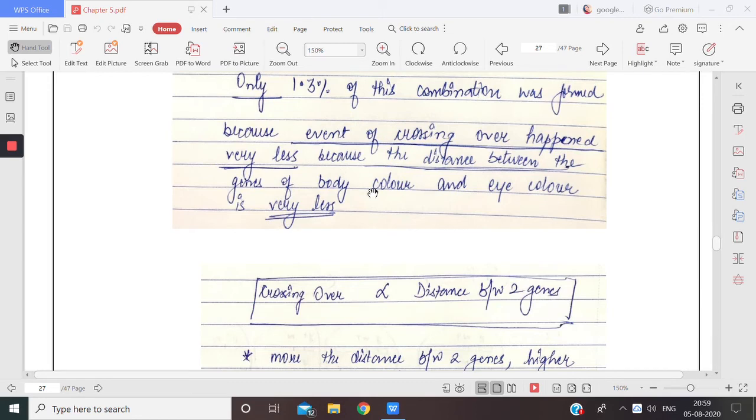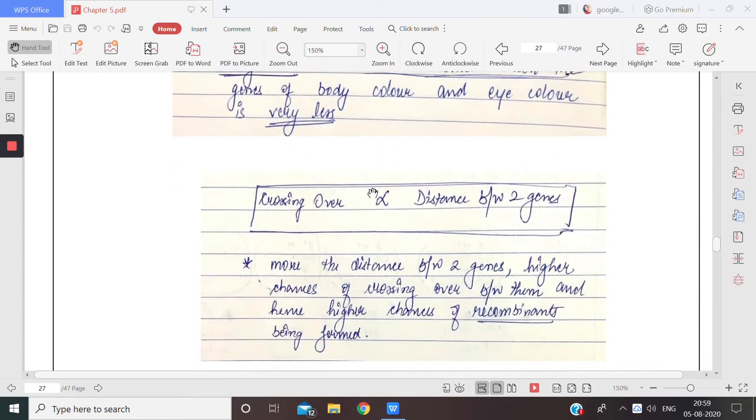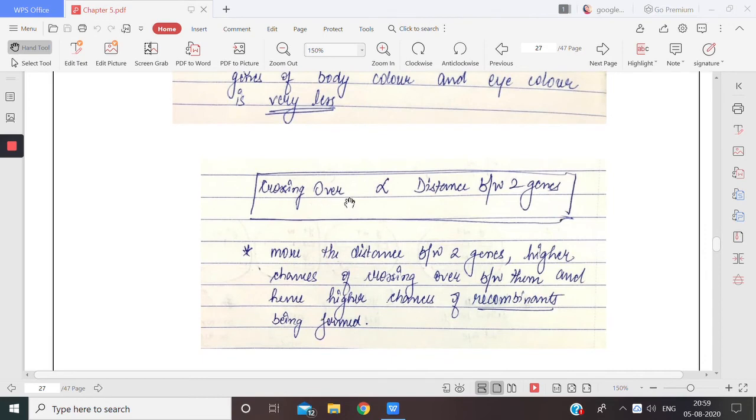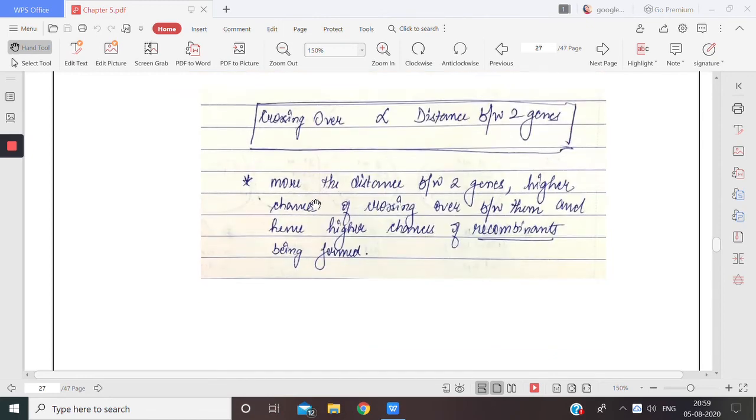We know that crossing over is directly proportional to the distance between the two genes. If distance is larger, then there will be a large amount of crossing over. If distance is smaller, then the amount of crossing over will also be reduced. So the more the distance between the two genes, the higher the chances of crossing over between them, and the higher the chances of recombination. That is, new combinations will be formed. But if the distance between the two genes is less, crossing over is less, then parental characters will be repeated in large quantities and recombinants will be in smaller quantities.